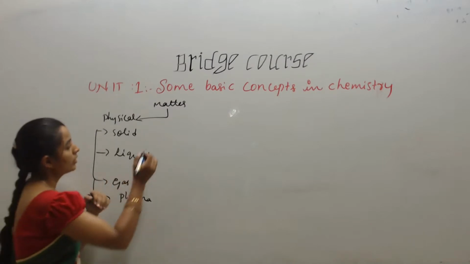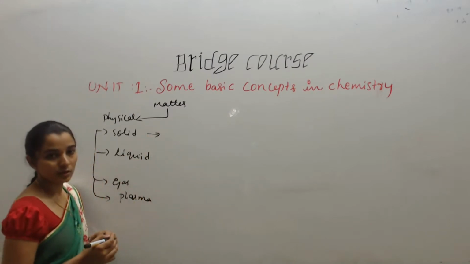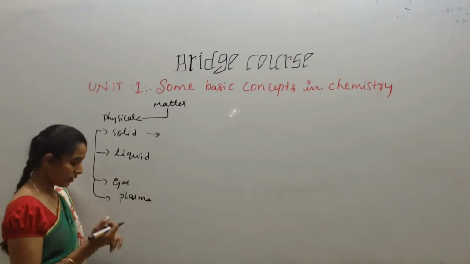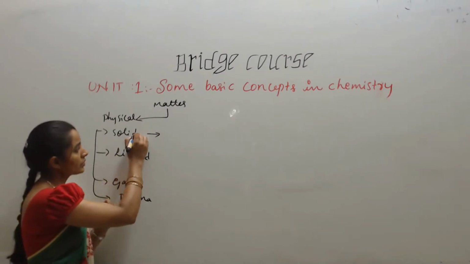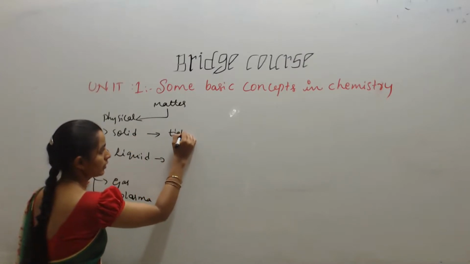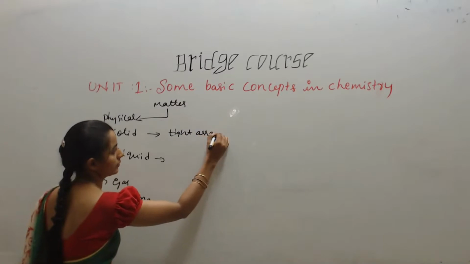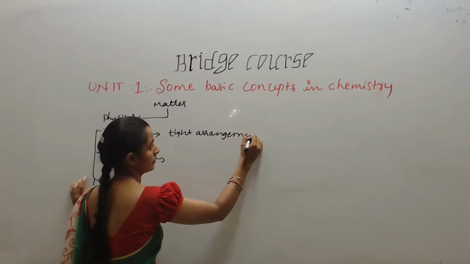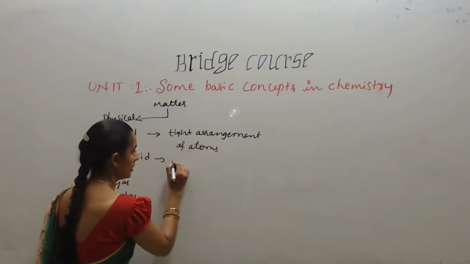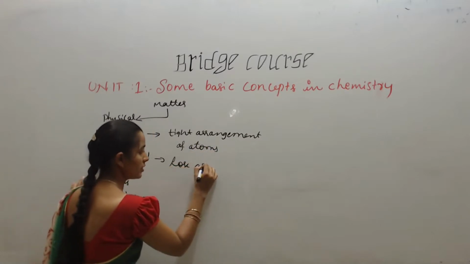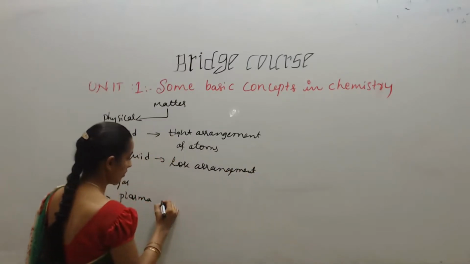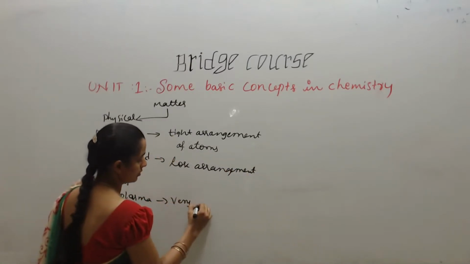As I told you, in this solid state, the atoms are arranged very tightly. In the liquid, the arrangement is tight but looser. Here a loose arrangement is there. Here very loose.